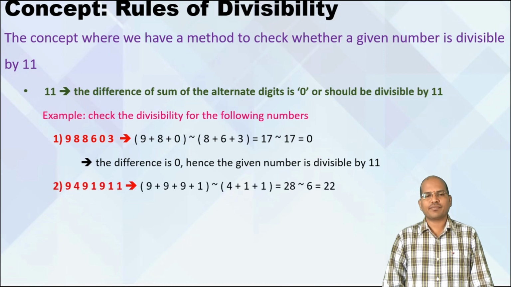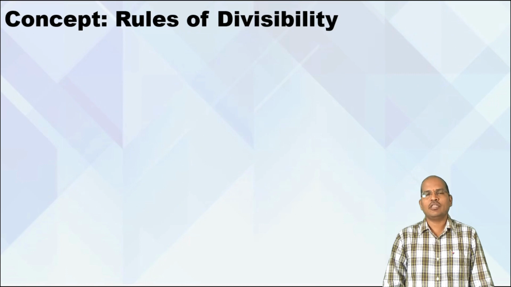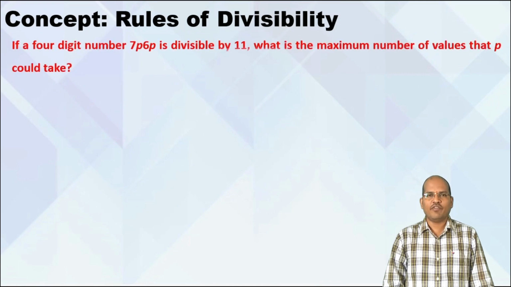Now going ahead, the number is 9491911. So what is the first alternate set? It is 9991. What is the second set? It is 411. Now the sum is 28 and the sum is 6. So the difference of 28 and 6 is 22. As 22 is divisible by 11, the given number is also divisible by 11. So this is how we work with the rule of 11.